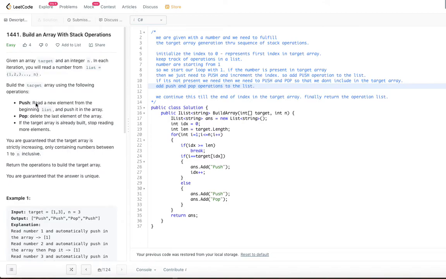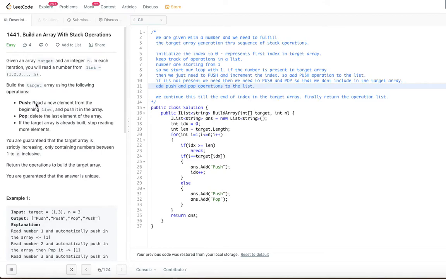Pop: delete the last element in the array. If the target array is already built, stop reading more elements. You are guaranteed that the target array is strictly increasing, only containing numbers between 1 and n inclusive. Return the operations to build the target array. You're guaranteed that the answer is unique.